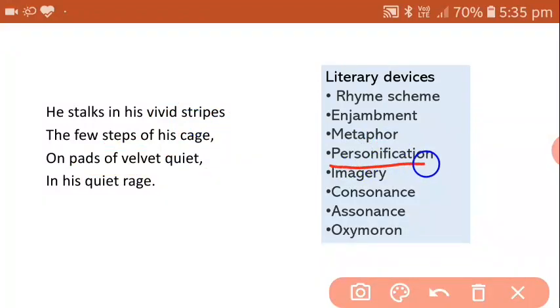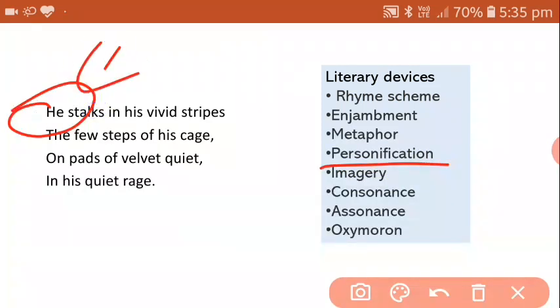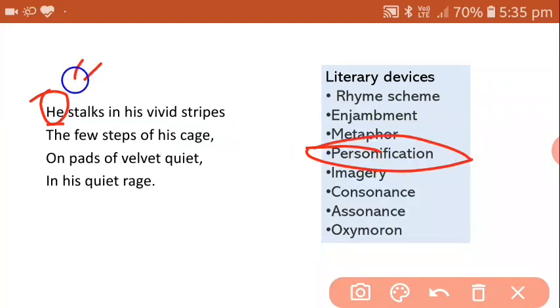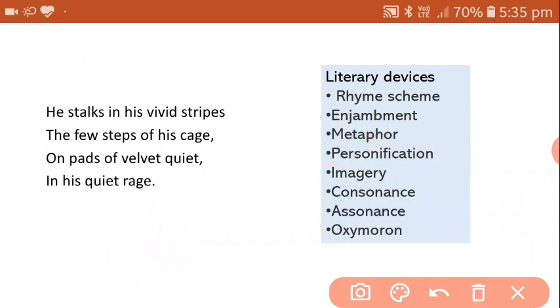Now coming to the next, that is personification. Since the tiger is already an animal, it has got life, but in this poem the poet has treated it like a living being, like a human, like a person. So in place of it, the poet has used he. So this is personification.